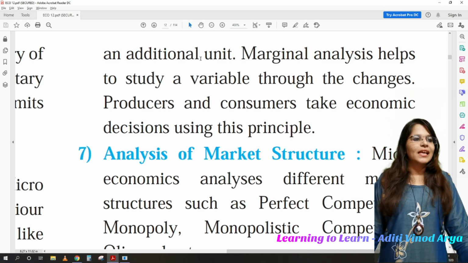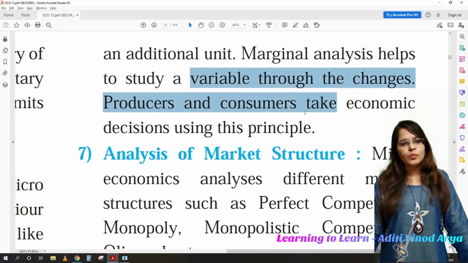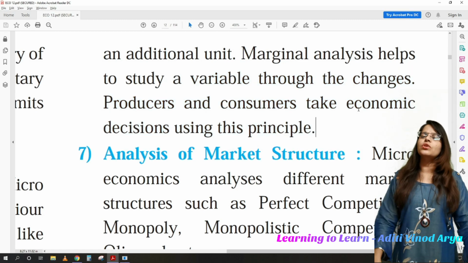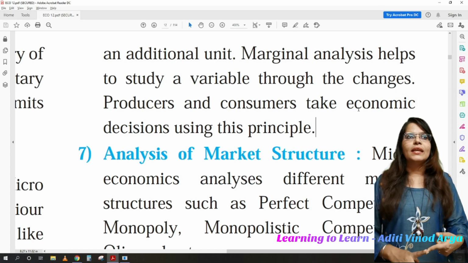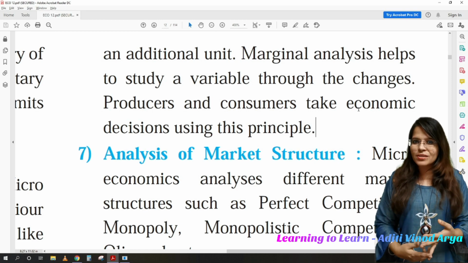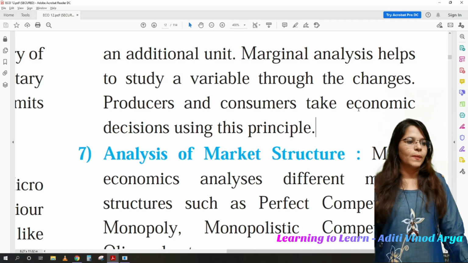So marginal analysis helps to study a variable through the changes. Producers and consumers take economic decisions using this principle. This principle is used widely in microeconomics. It can be used in utility, production, cost, and revenue. So it is used in a really versatile way.